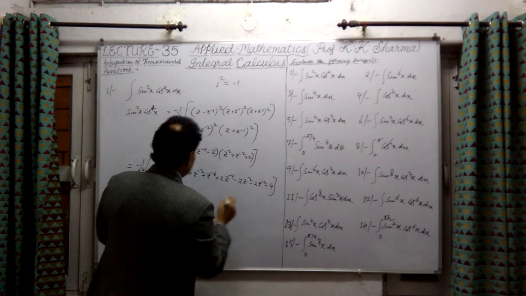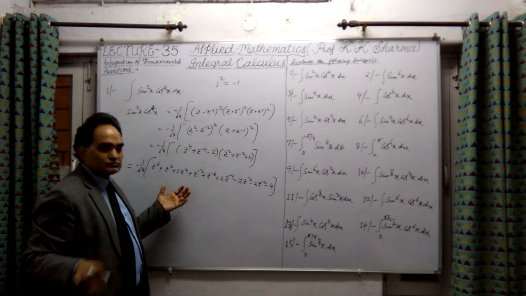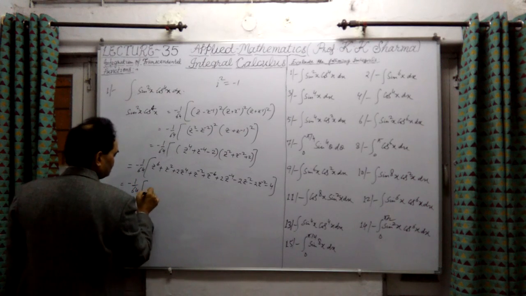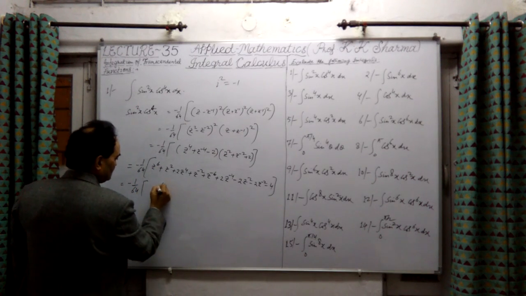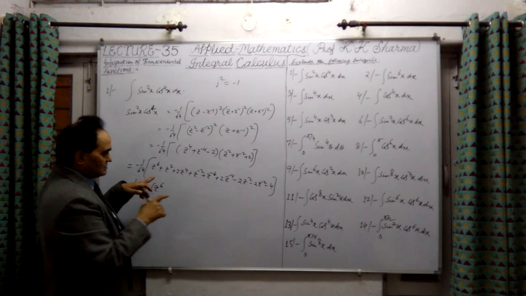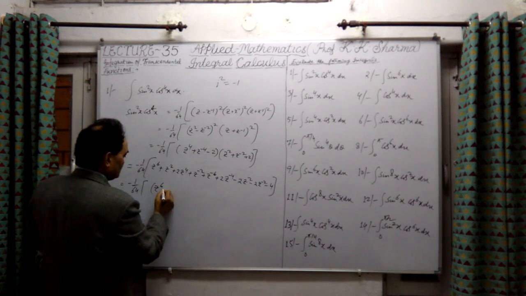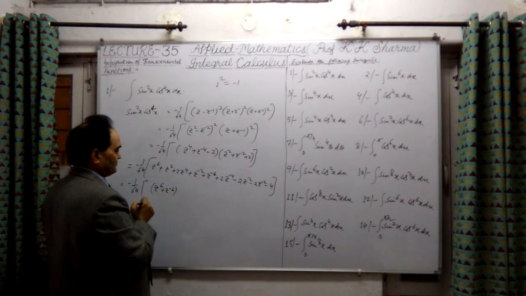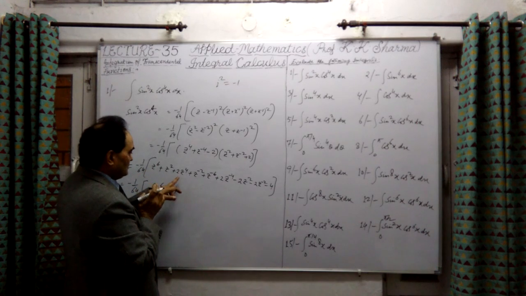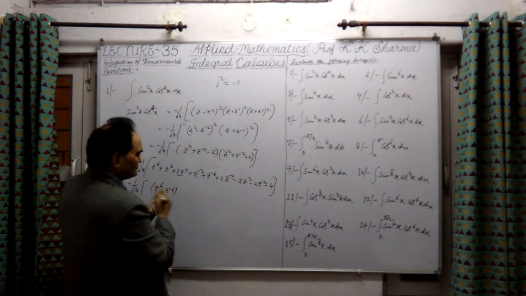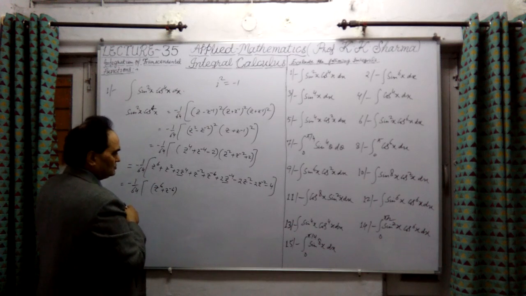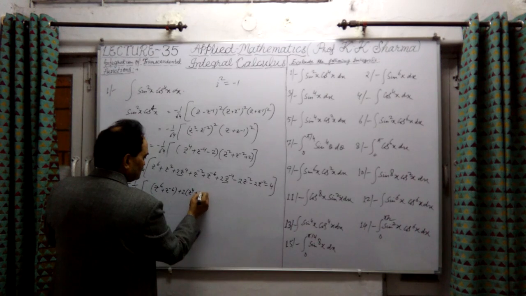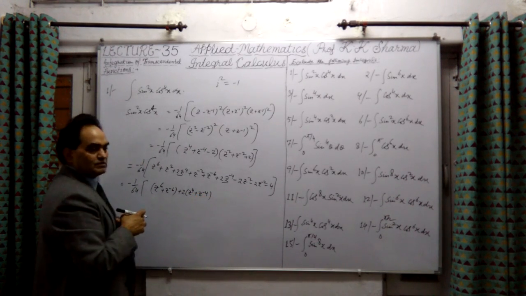Okay, now let me collect all the like terms here. What are the like terms? Let me put them in brackets. Now z^6 here and z^-6 here: this is z^6 plus z^-6, I have to put that in one bracket. Now let me talk about z^4. It is twice z^4, and twice z^-4 here. If I take 2 common, it will be z^4 plus z^-4, similar value.